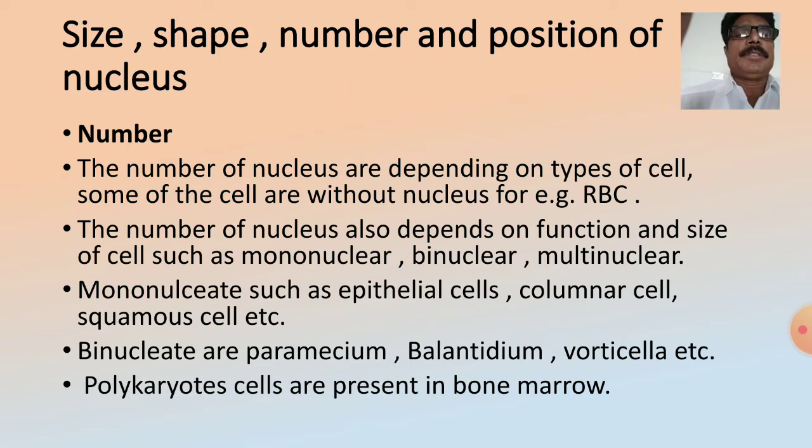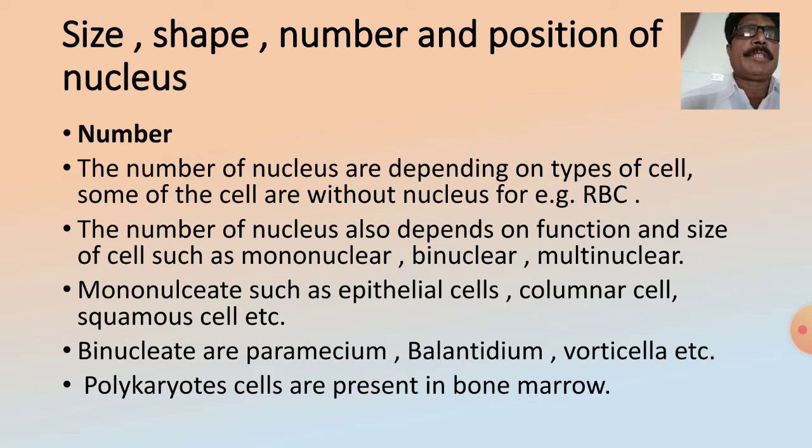First, the number. How many nuclei are present in the cell? Generally, the number of nuclei depends on the type of cell. Some cells are without a nucleus, for example RBC. The number of nuclei also depends on the function and size of the cell, such as mononuclear, binuclear and multinuclear. Mononuclear means a single nucleus is present, binuclear means two nuclei are present, and multinuclear means more than two nuclei are present in the cell.